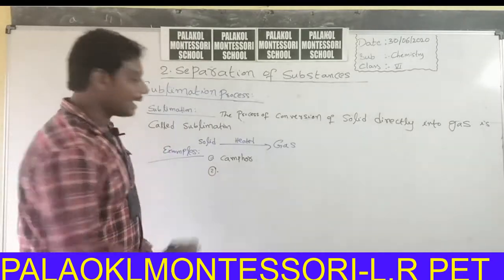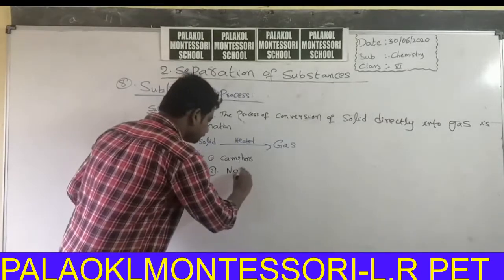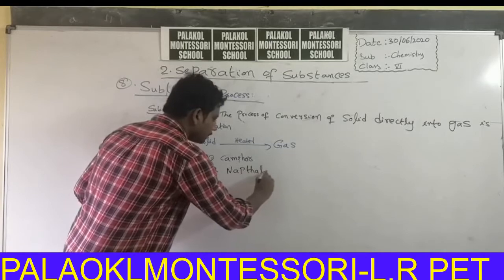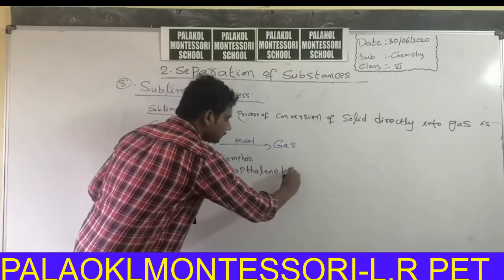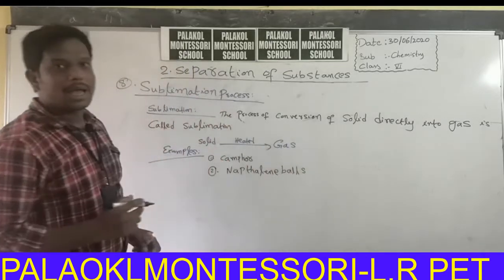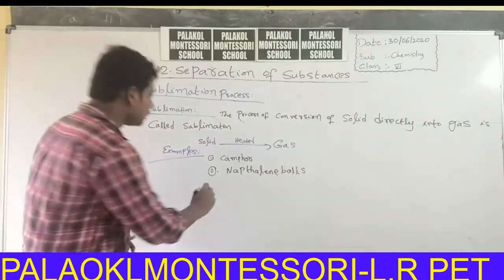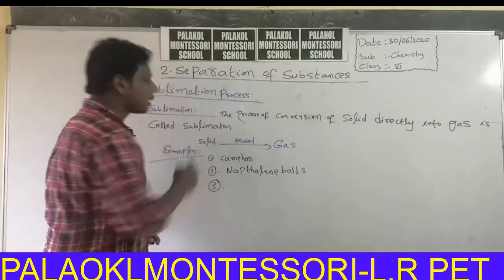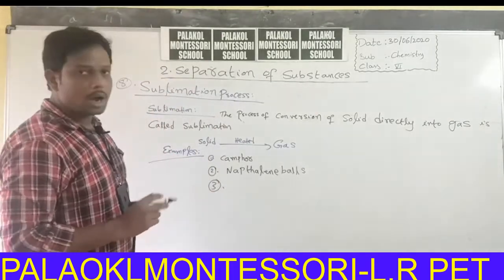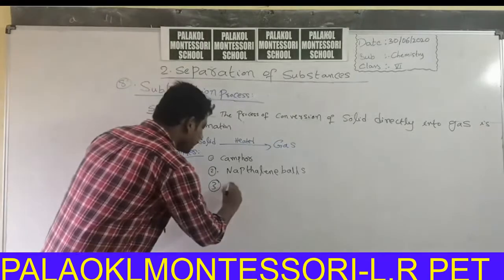Second one, naphthalene balls. Third one, iodine.